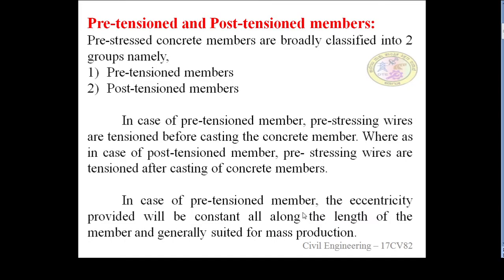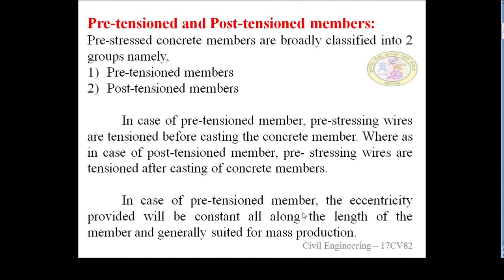Pre-stressed and post-tension members. We classify the pre-stressed concrete member broadly into two types: pre-tension members and post-tension members. What process takes place in each type of member, we discuss here.